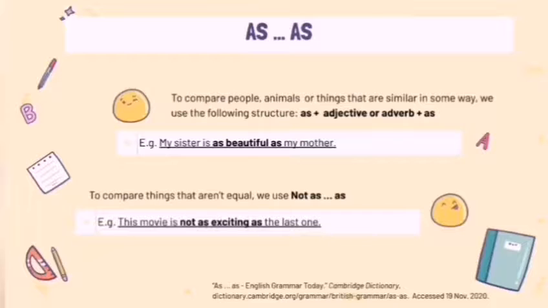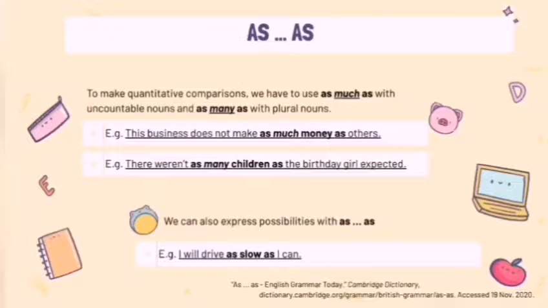For example, my sister is as beautiful as my mother. We can also convey the opposite by adding a not in front of the mentioned structure. For example, this movie is not as exciting as the last one. Quantitative comparisons are possible by using many or much, depending on what we are referring to. If the word is an uncountable noun, we use the word much. For example, this business does not make as much money as others.